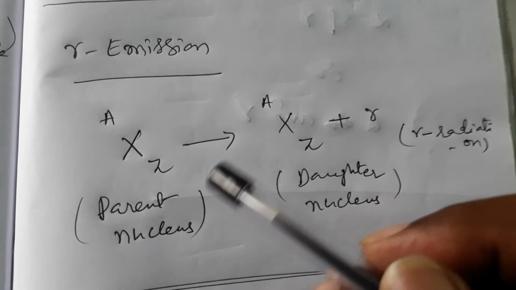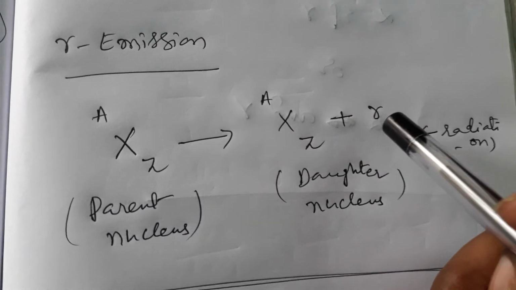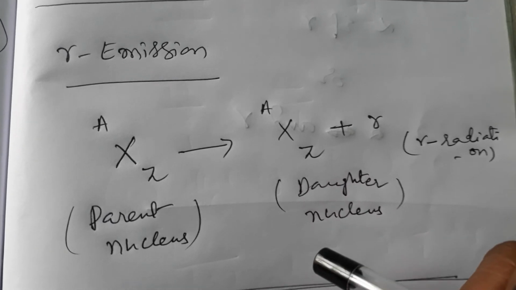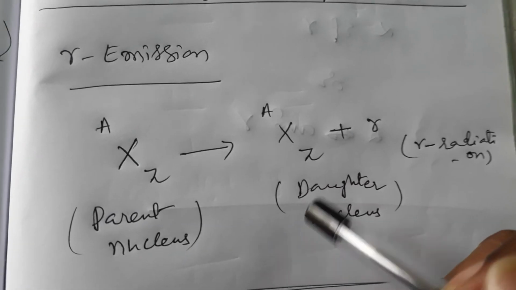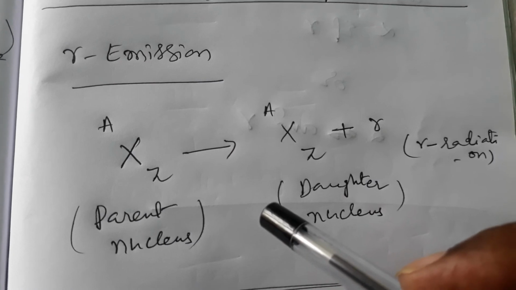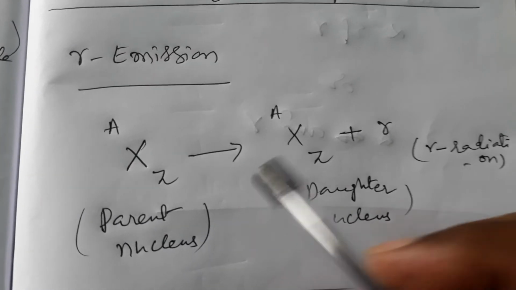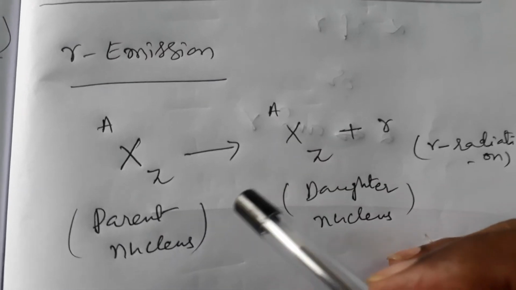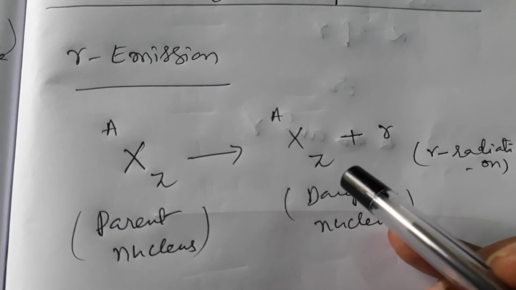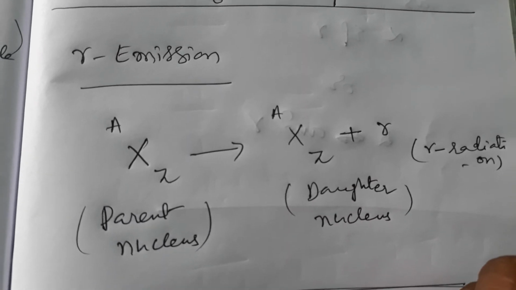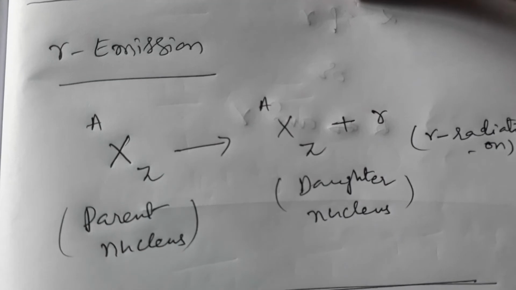So by emitting the energy in the form of gamma radiation, it gets into a stable condition. Just energy is released, no change in the mass, no change in the atomic number.